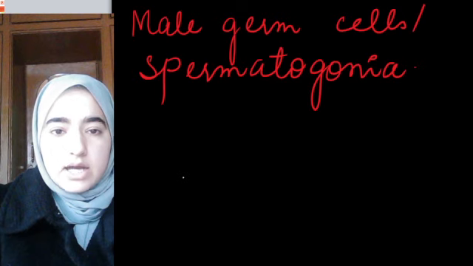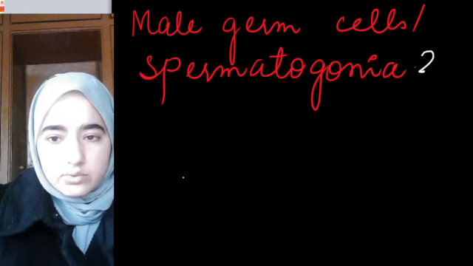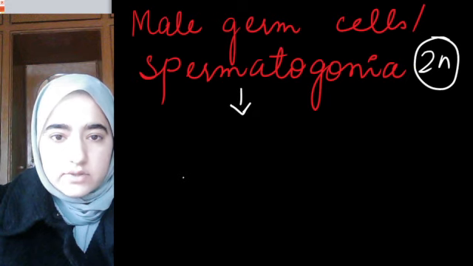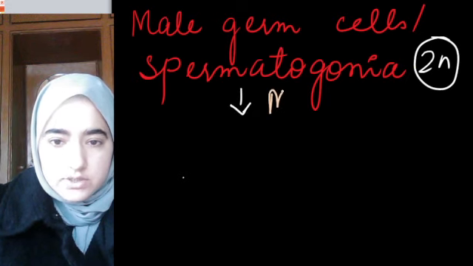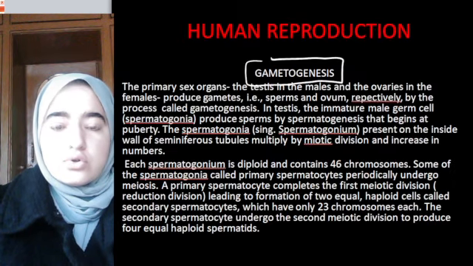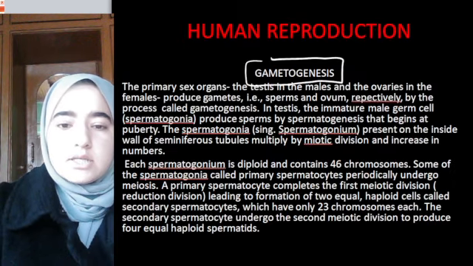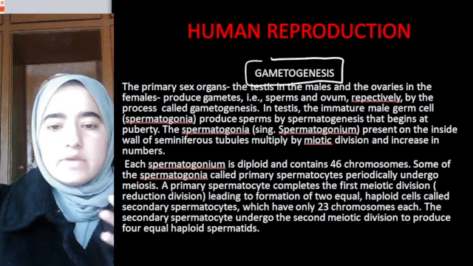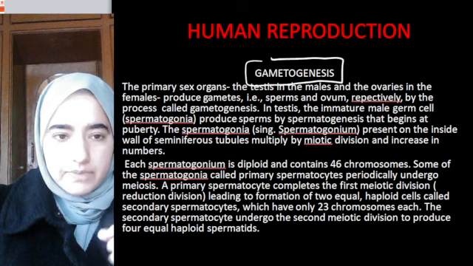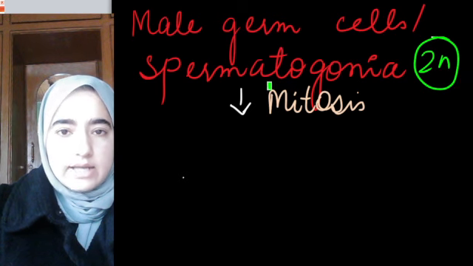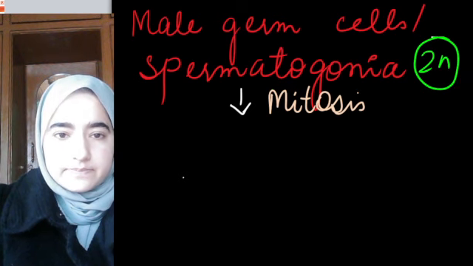That's why they will undergo mitotic division. They are 2n, diploid, and they have 46 chromosomes.